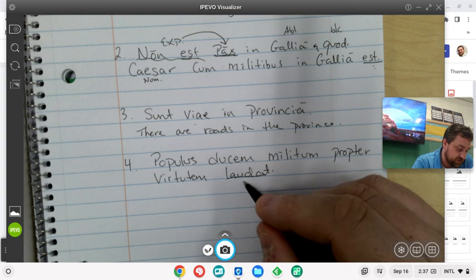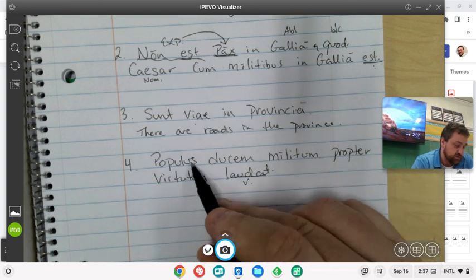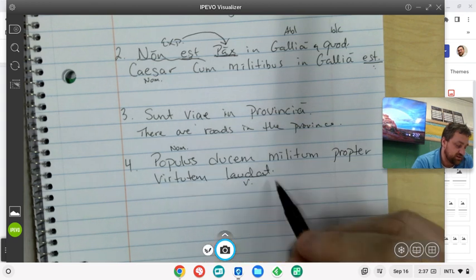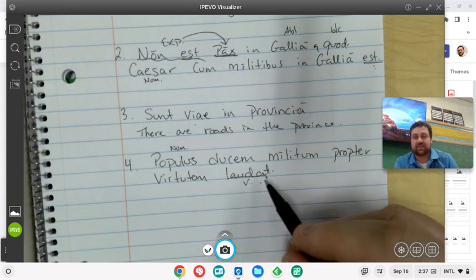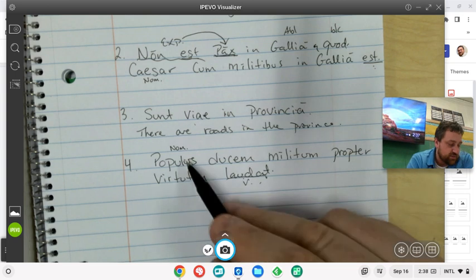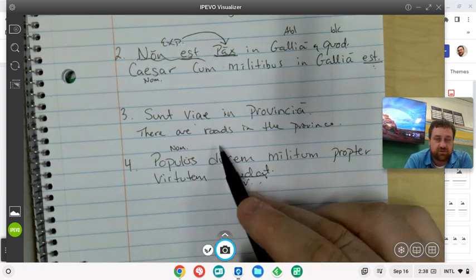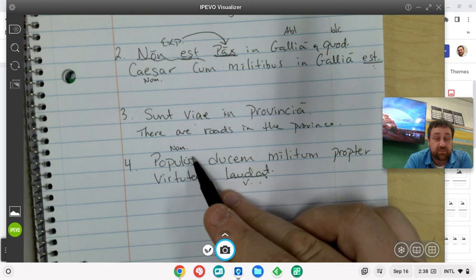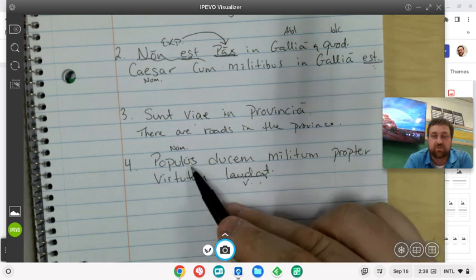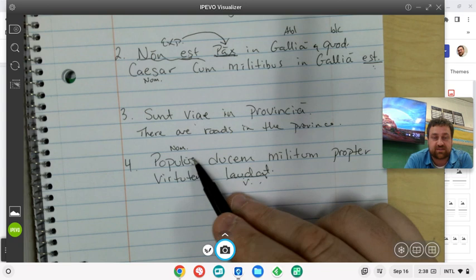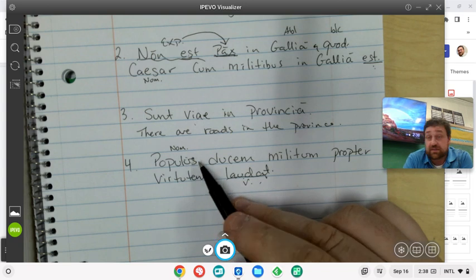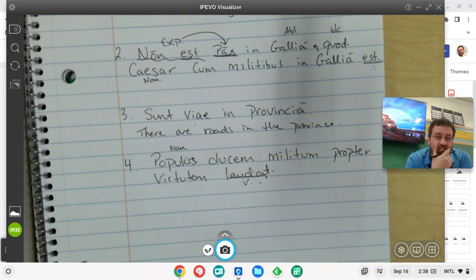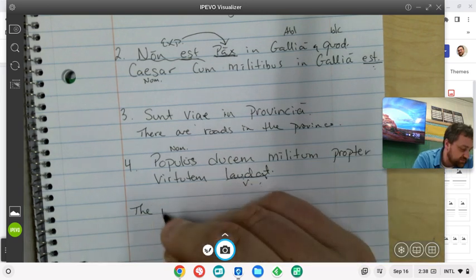Okay, here's our verb. And populus looks like it's in the nominative. It may be our subject. Is that a singular? Yep. It doesn't say laudant. It says laudat. So pretty sure we have our subject and verb. So the people. I know that sounds plural when I say it in English, people, but it means the populace, right? People praise. So I'm going to go ahead and write that.